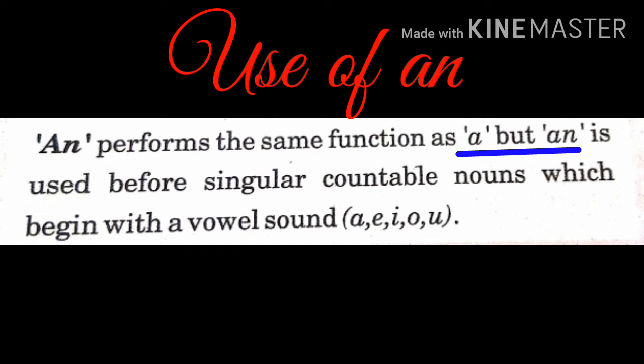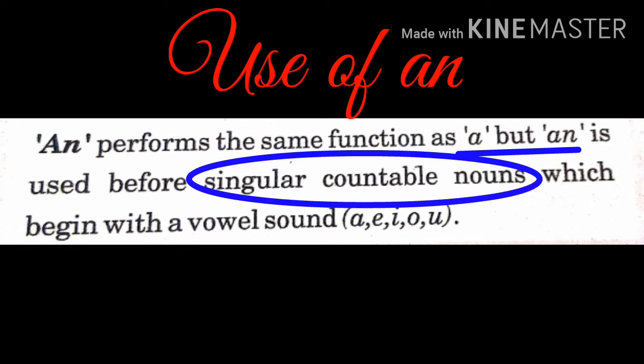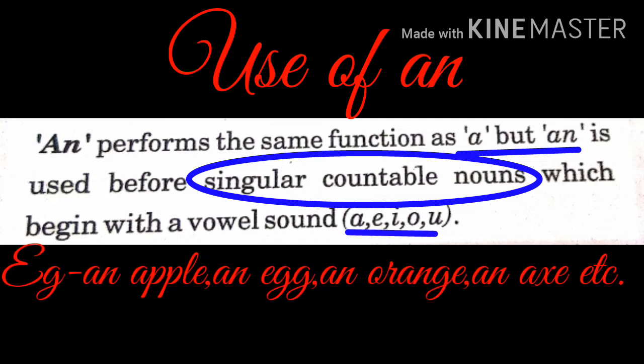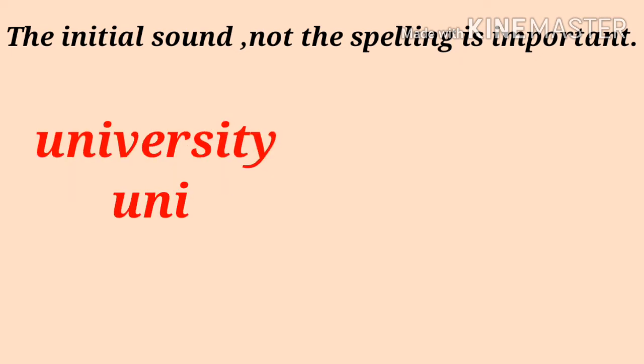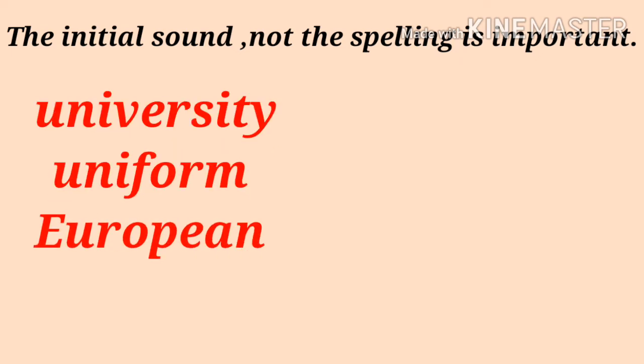But, children, "an" is used before singular countable nouns which begin with a vowel sound like a, e, i, o, u. For example, an apple, an egg, an orange, an axe, etc. Children, remember, the initial sound, not the spelling, is important. For example, read these words: university, uniform, European.